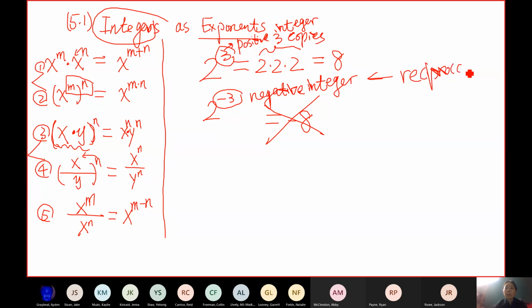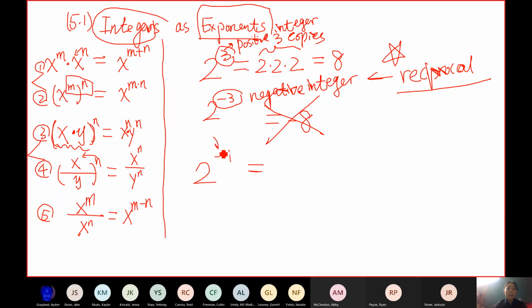Reciprocal means flip. You're going to flip the number. Okay, so this is a very important definition. So make sure you don't get negative 8 or negative 6. Neither of them is correct. So I'm going to start with the easiest case. So this is the new thing. What if the exponent is a negative integer, not a positive? For example, 2 to negative 1. So I'm going to start with negative 1, then I'll explain what negative 3 is. So what does 2 to negative 1 mean?